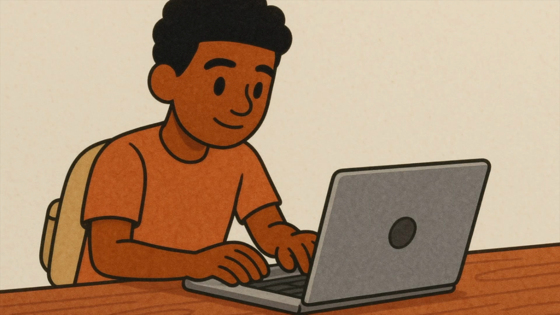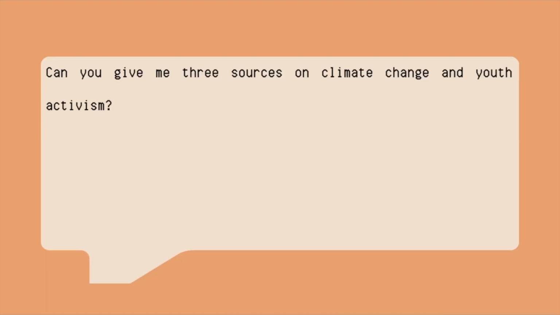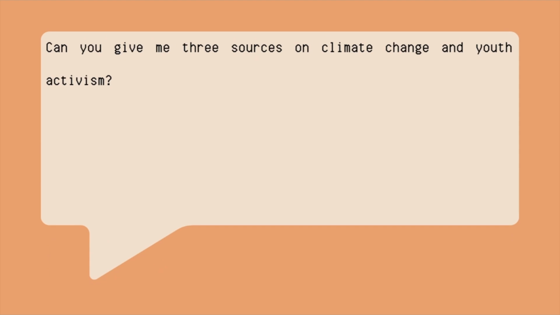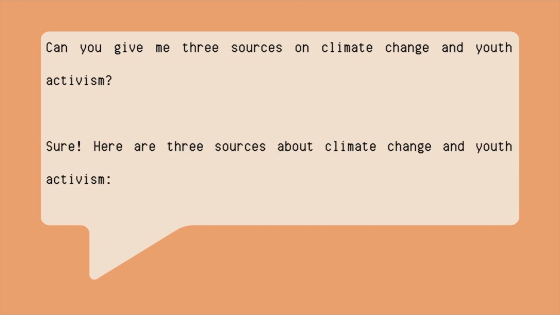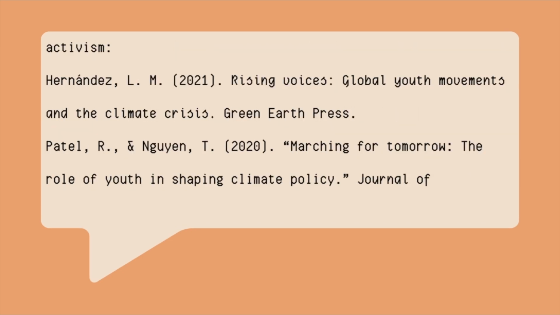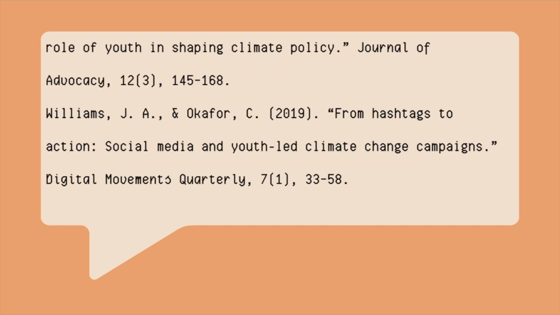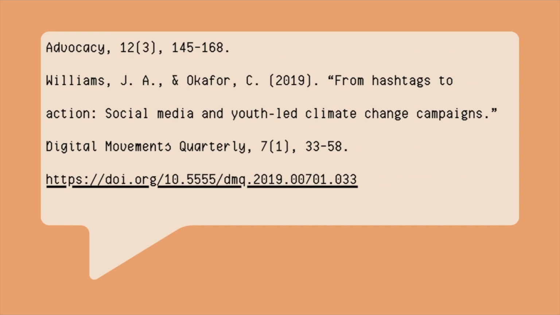Have you ever asked ChatGPT to give you sources for a paper and then couldn't find them anywhere? You're not alone. A growing number of students are turning to AI tools like ChatGPT to help brainstorm topics, write outlines, or even generate citations. These citations look polished and professional. They include author names, article titles, journal names, volume numbers, page ranges, even DOIs.